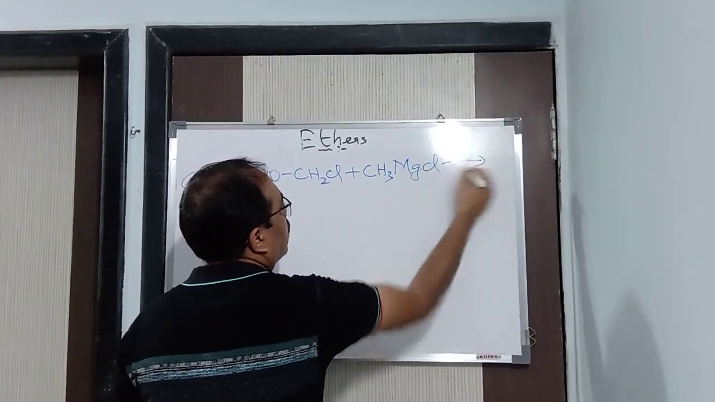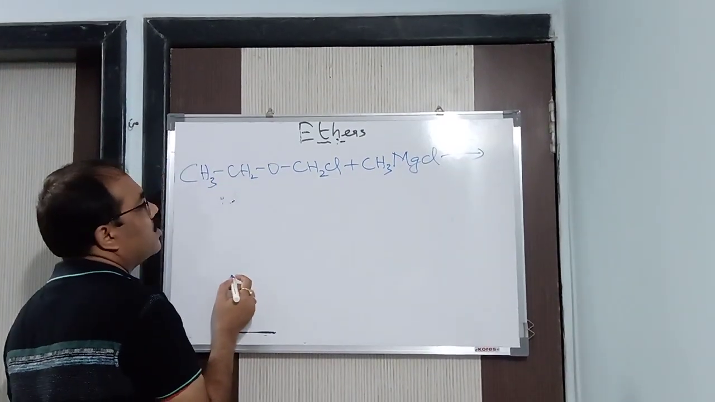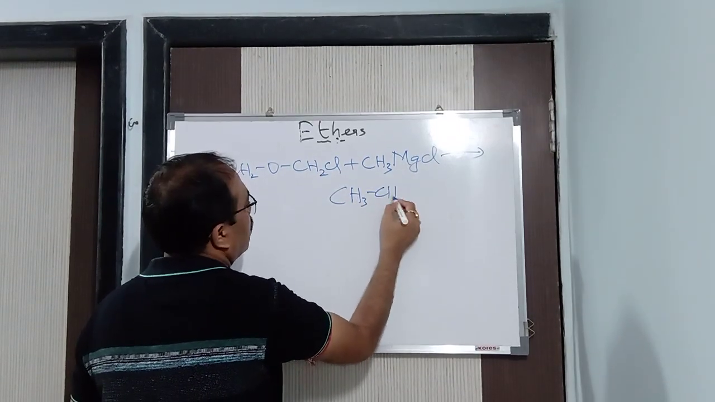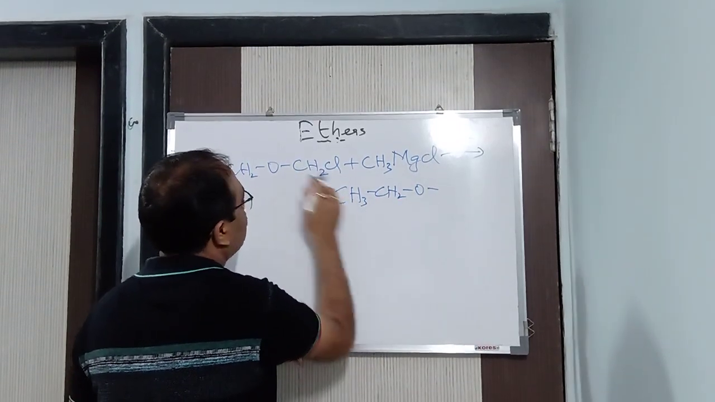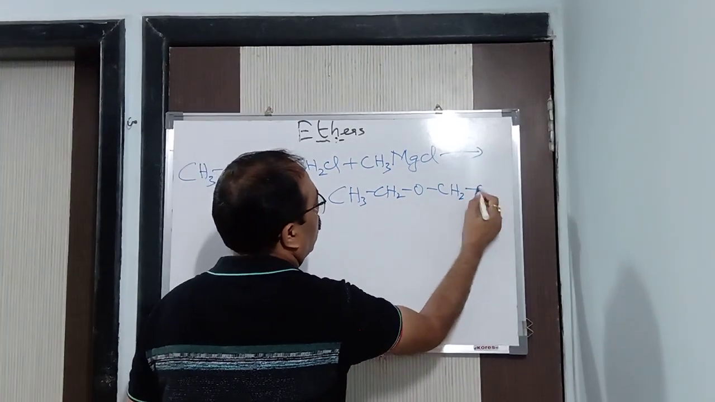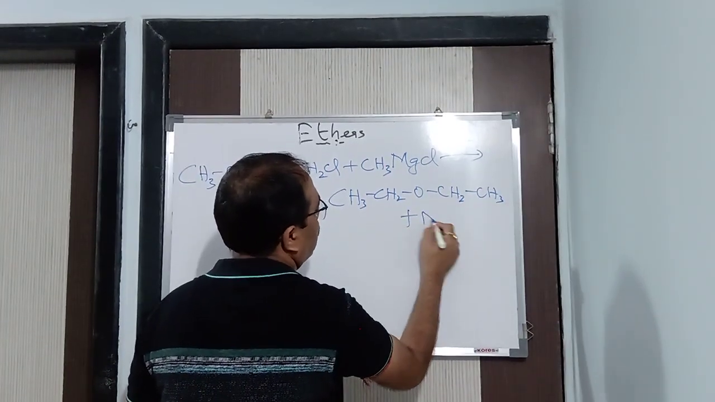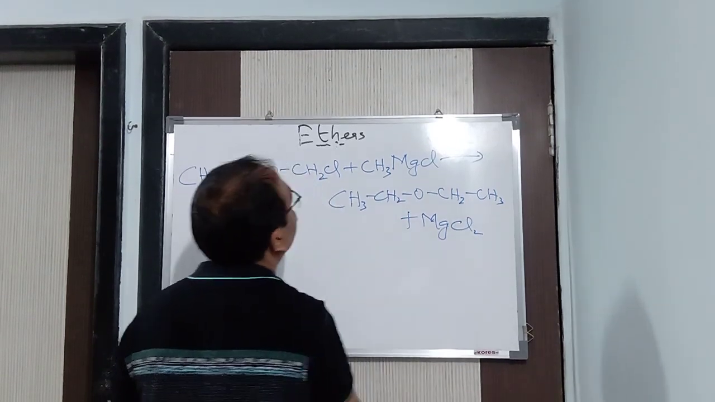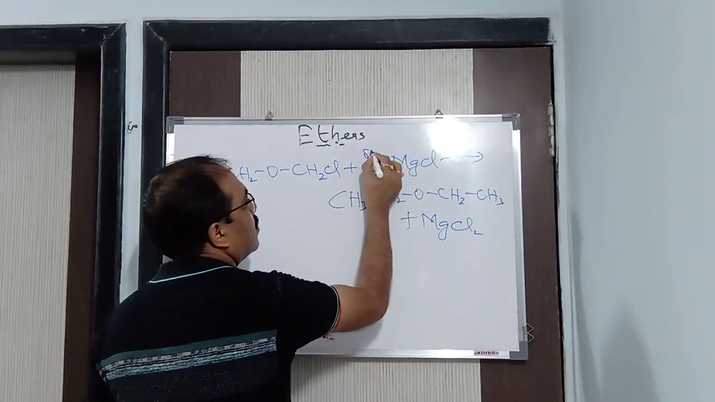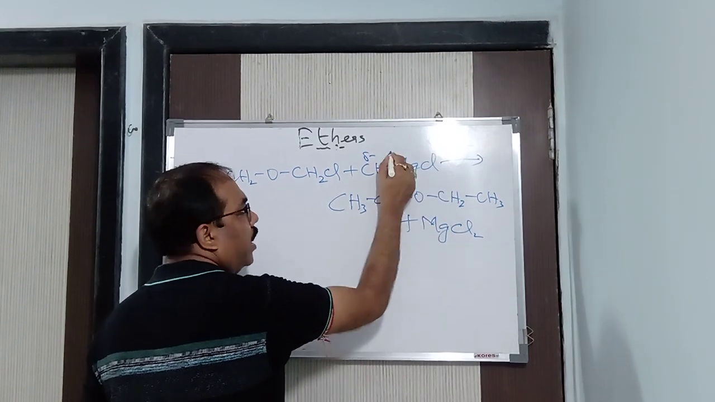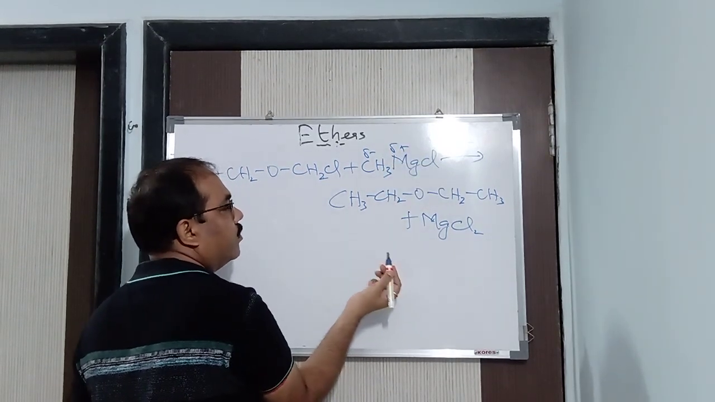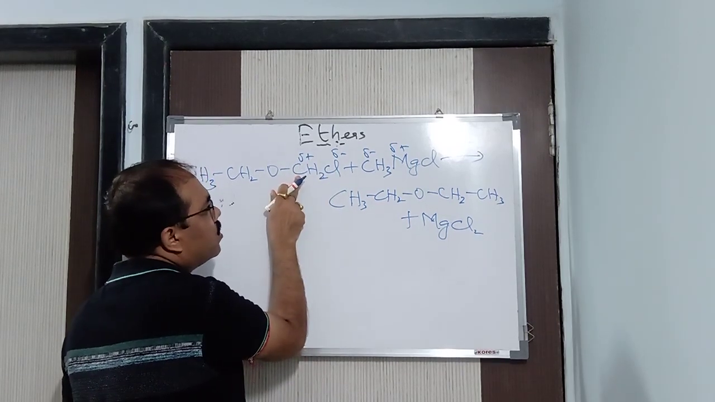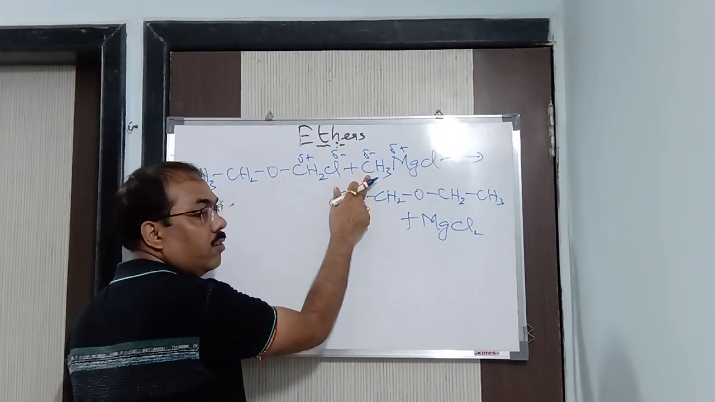Plus CH3MgCl, I'll take it. Alright, CH3MgCl. What is going to happen here? Same thing. It is nothing but CH3CH2OCH2 goes with CH3, plus MgCl goes with another Cl to form MgCl2. Now why is it? Same thing. Do the charge separation always. This is negative, this is positive. Clear? Now this is negative, this is positive. So this positive goes with this negative.